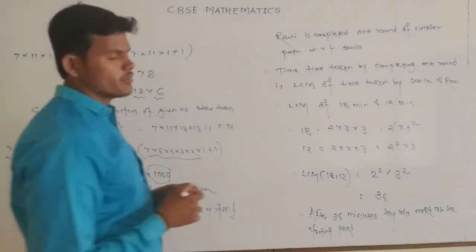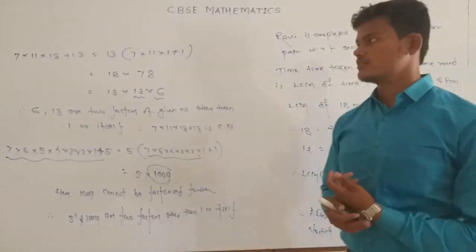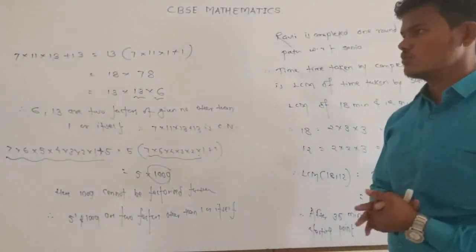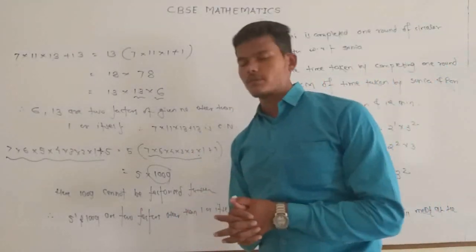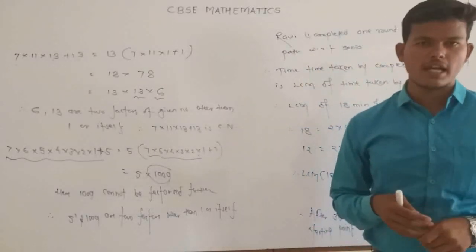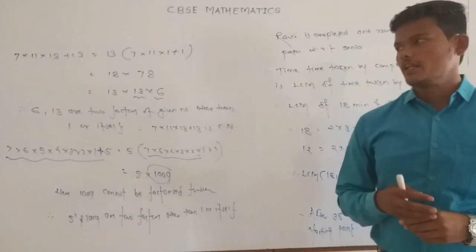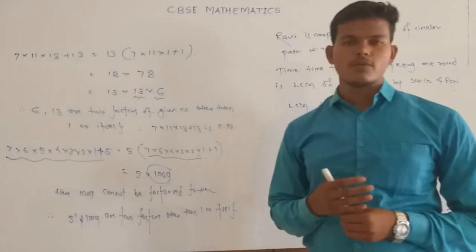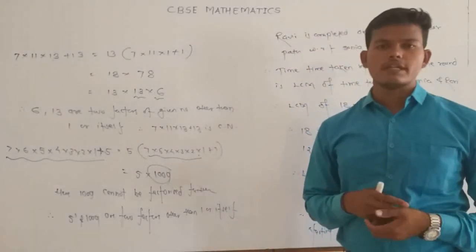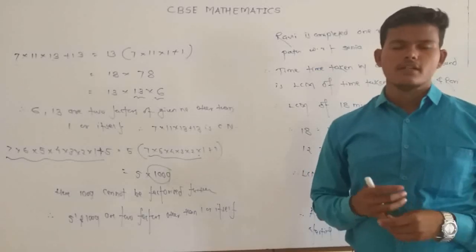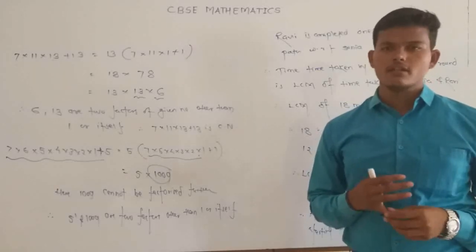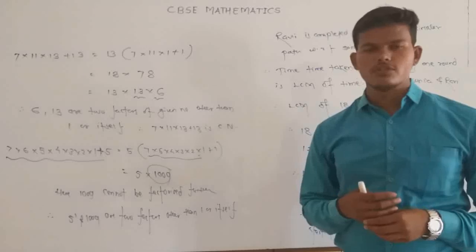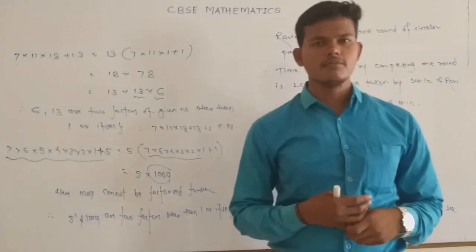Now we are completing the second practice set, that is 1.2, and also two more most important points of the chapter, that is the fundamental theorem of arithmetic and Euclid's division lemma. In the next lecture we are going to start the third point, that is proof of irrationality and revisiting the rational numbers. And most important, stay home, stay safe, and keep practicing.